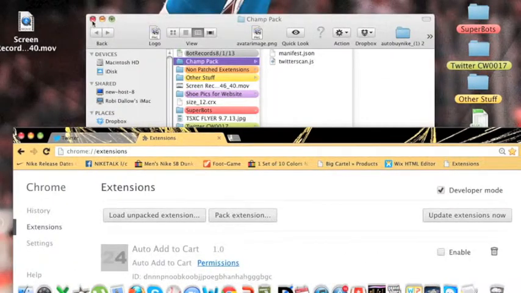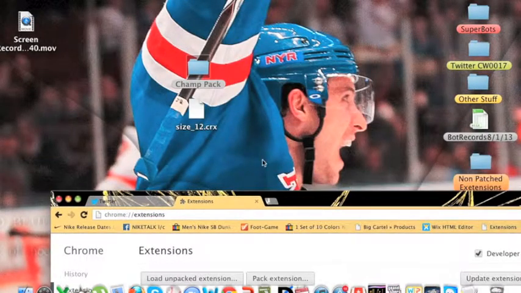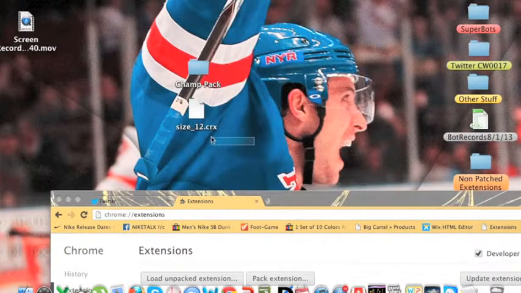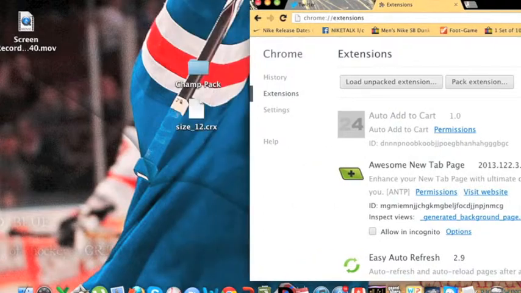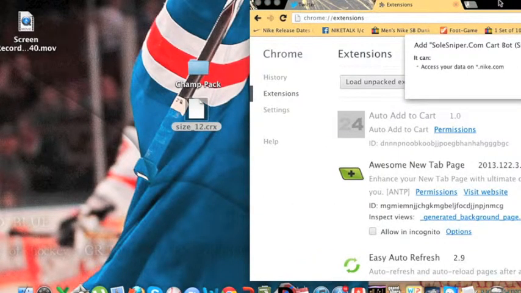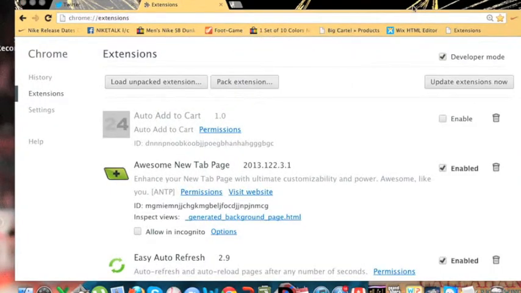Okay, so here's where we left off. We had the size 12 or size whatever in the Champack folder on your screen. And so we're going to take the size 12 and just drag it to Chrome. And now it's going to ask if we want to add it. You click add. It's right there.